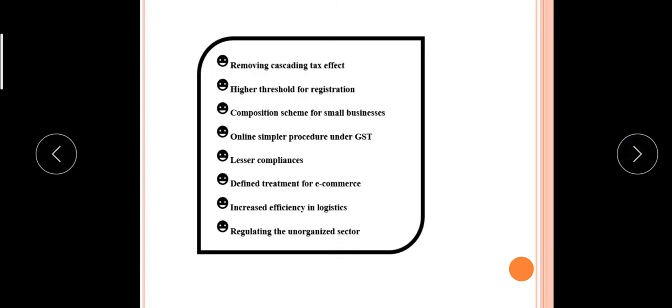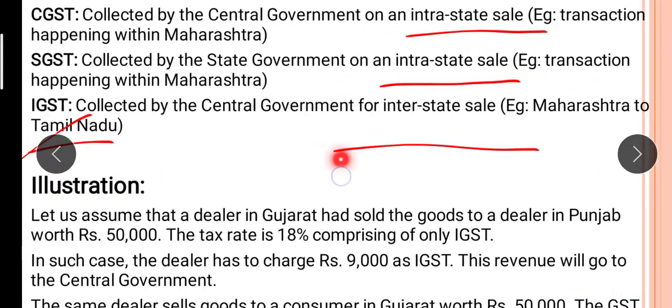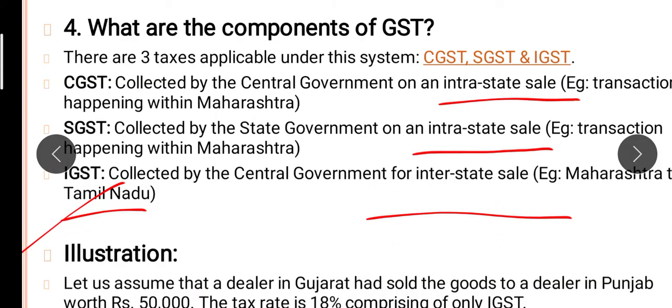Which are the components of GST? See the components. These are the three important components of GST: CGST, SGST and IGST. CGST is collected by the central government on intrastate sales, meaning transactions happening within Maharashtra, business we are doing within the Maharashtra state.